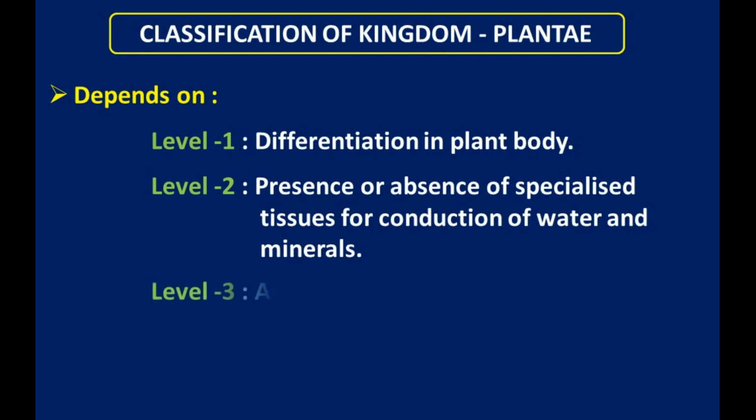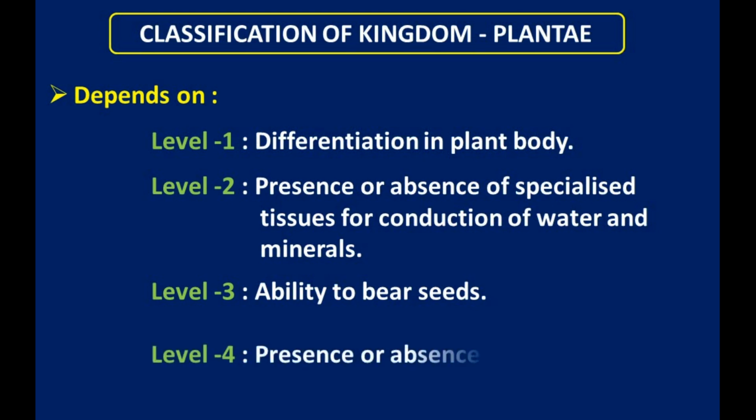Level 3, ability to bear seeds. And level 4, presence or absence of seed coat. On the basis of these 4 levels, kingdom Plantae is classified.